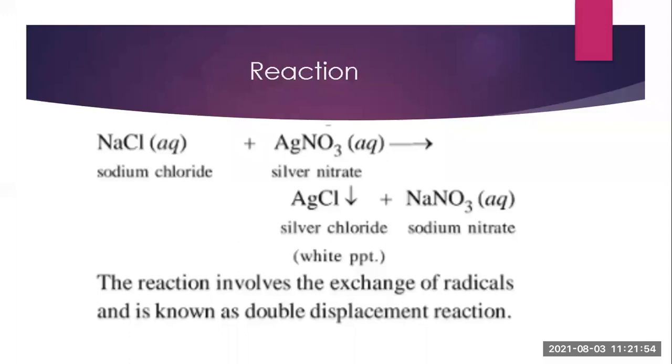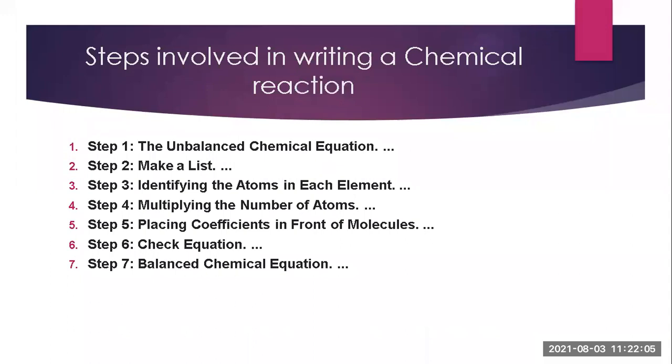Now the names of the reactions, what kinds of reactions there are, we will study in the next lecture. So up till now this is just a general idea of how to write a reaction. Then come the steps involved in writing a chemical reaction. Now, what are the steps? First of all, you know that on the left hand side reactants are present and on the right hand side products are there. Whatever the reactants and products are, all will be an unbalanced chemical reaction.